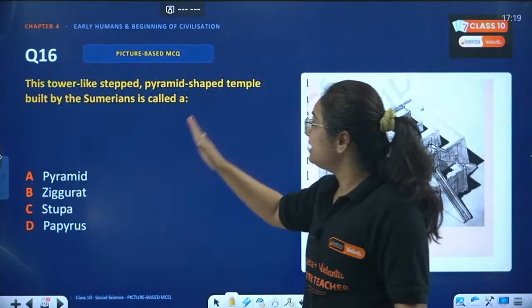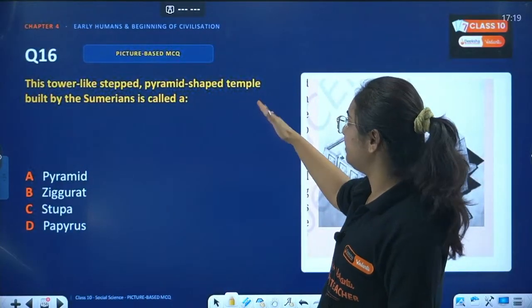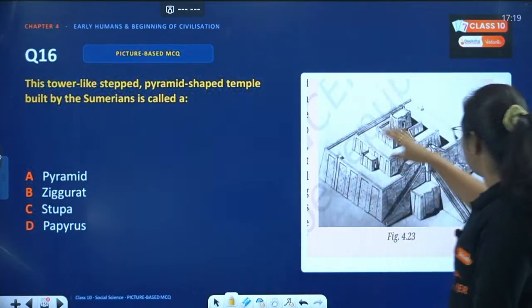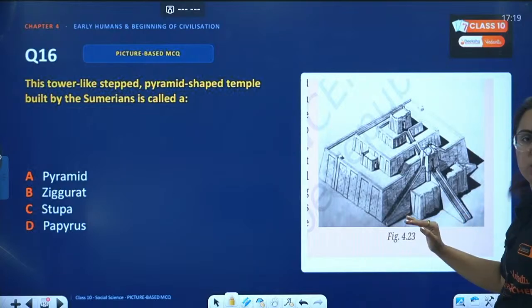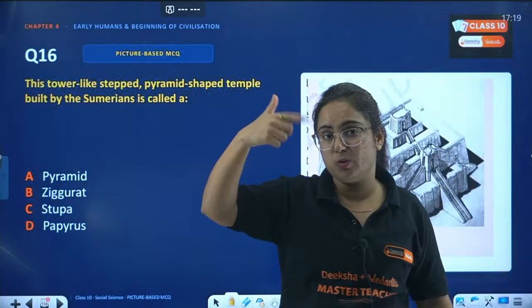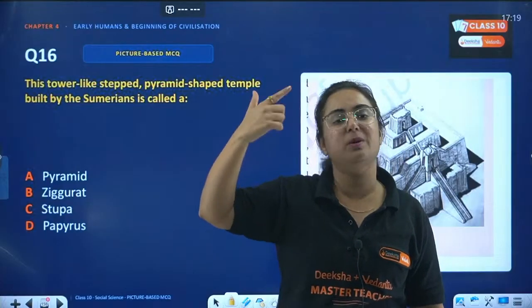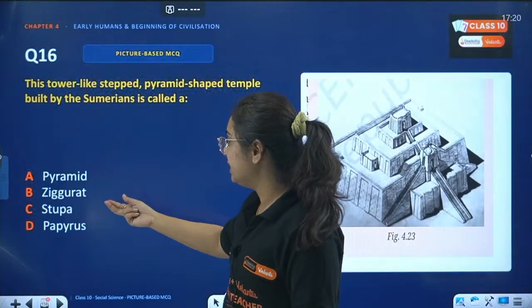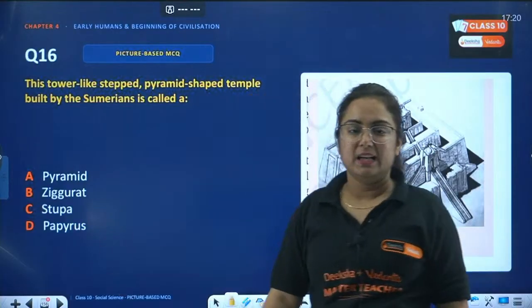Next is this tower-like step pyramid shaped temple built by Sumerians, known as what? So this is a tower-like shaped picture given in your book, right? Tell me what it is known as, because it is made by Sumerians. You can figure out that it is somewhere related to Mesopotamia, right? So is it pyramid, ziggurat, stoop, or papyrus? Tell me what it is.